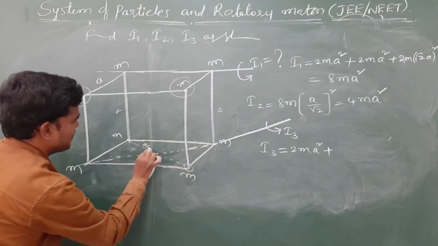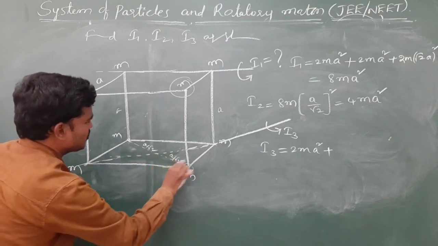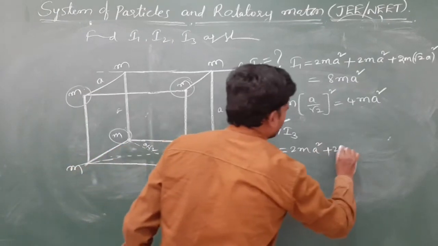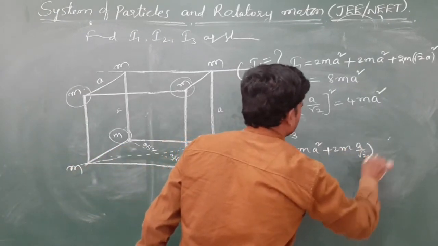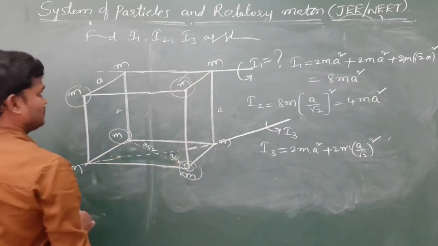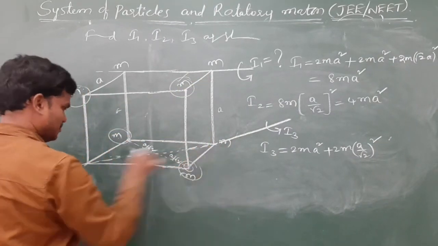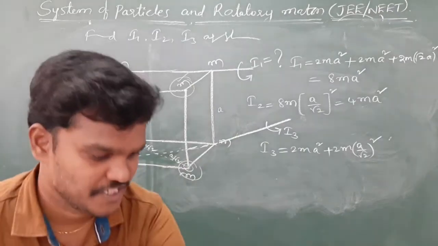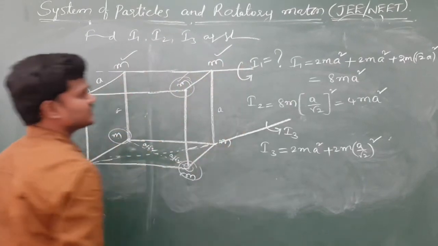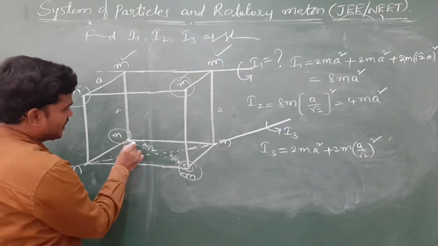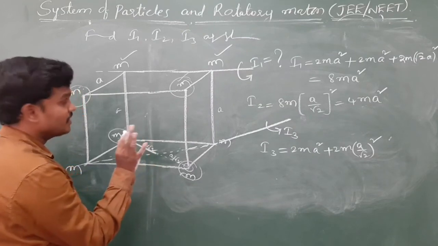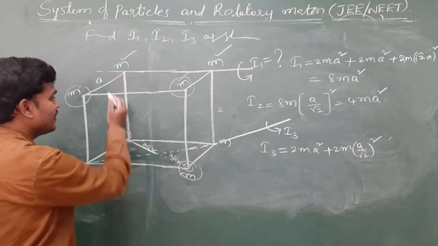And this is A by root 2, A by root 2. So these 2 particles are at a distance of what? A by root 2. So 1, 2, 3, 4. These 2 have no moment of inertia, and still this one is there. This is A by root 2. This distance is A by root 2. Imagine correctly.